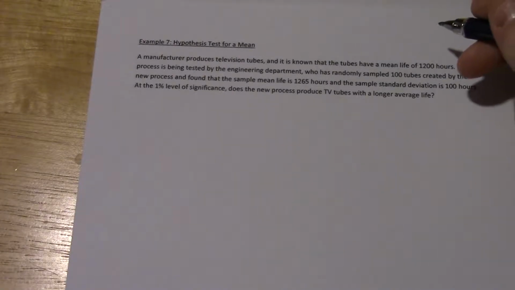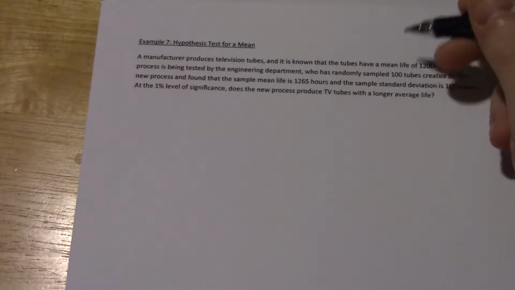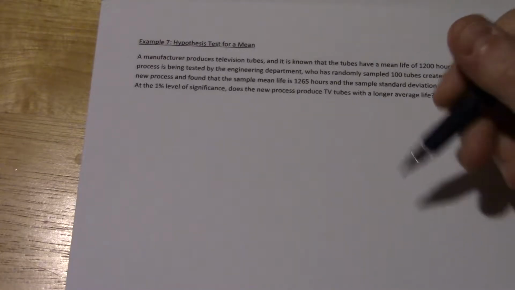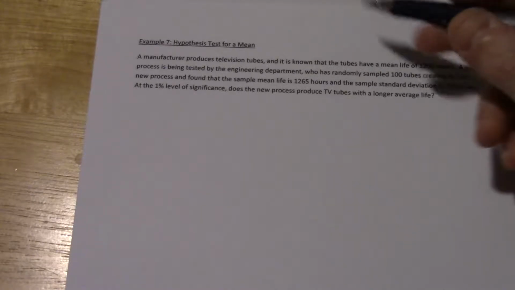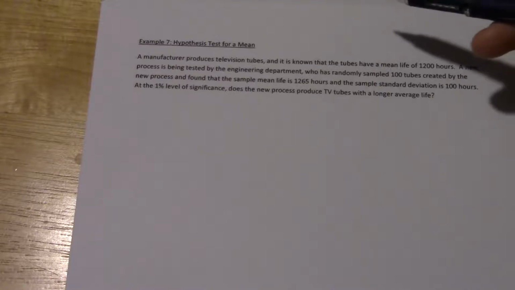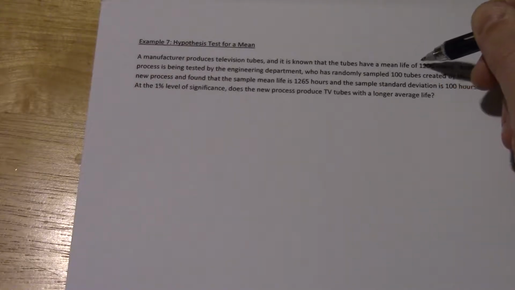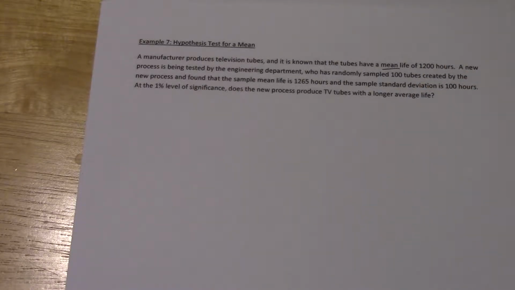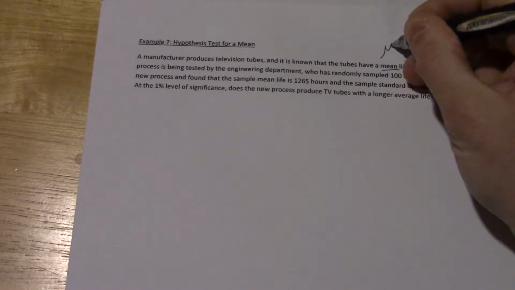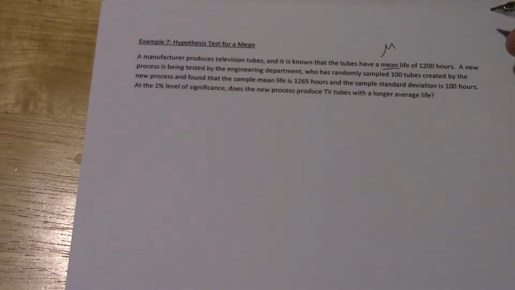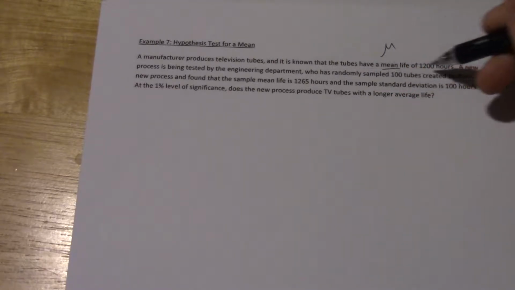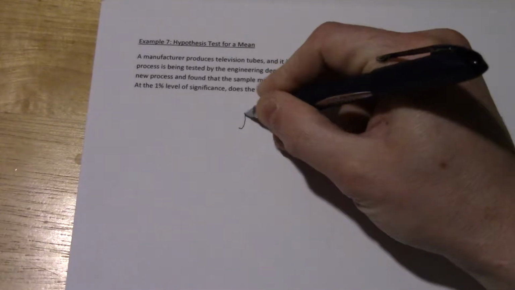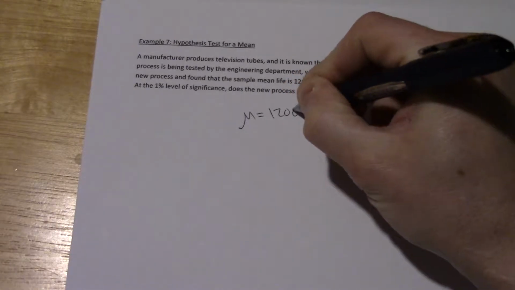So example 7: a manufacturer produces television tubes, and it is known that the tubes have a mean life of 1,200 hours. So lots of information in this first sentence. We're producing television tubes. The tubes have a mean life of 1,200 hours. So we see the word mean, so that's telling us this is not a proportion problem. We're going to be doing something with mu. We're interested in a population mean. So we also are told that it's known that the mean life is 1,200 hours. So we have some reason to believe that mu could be 1,200.